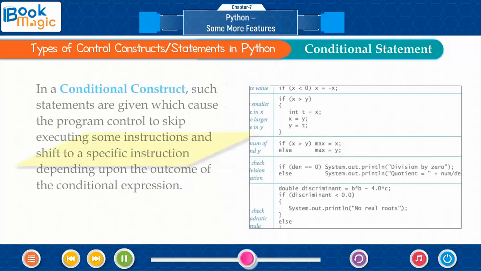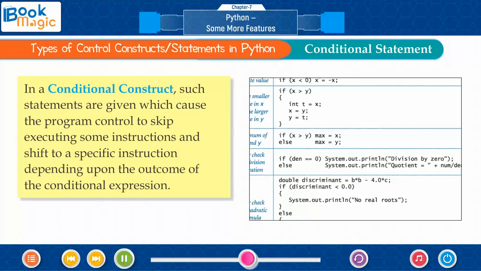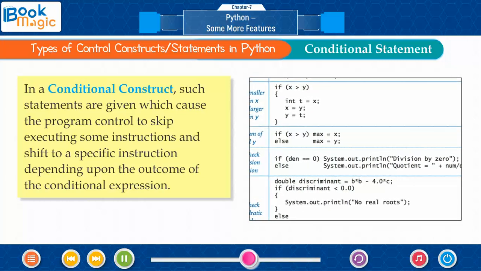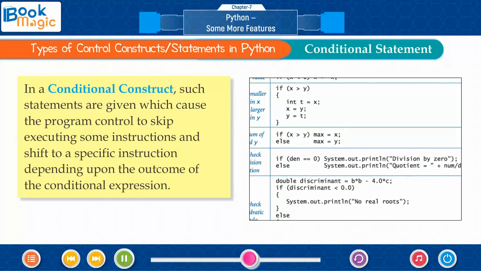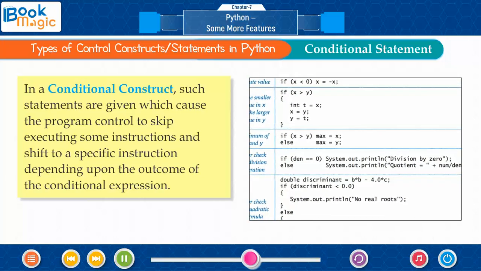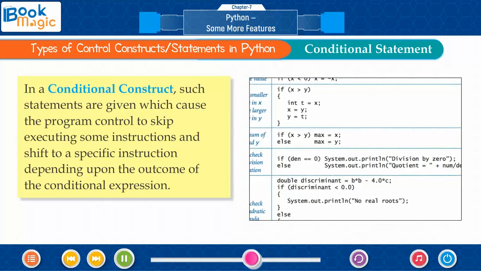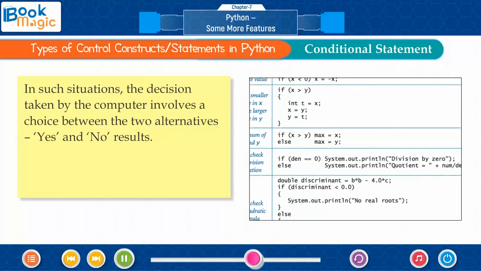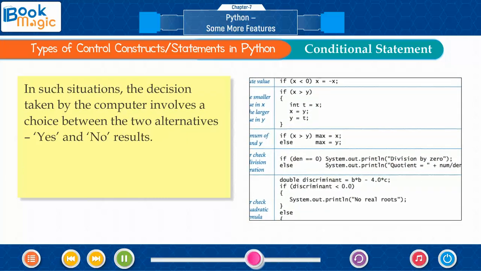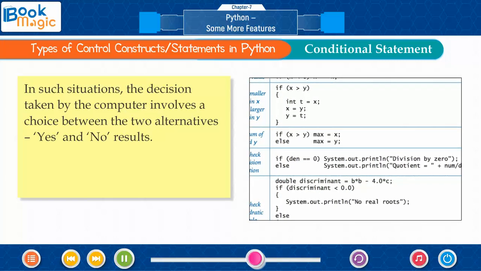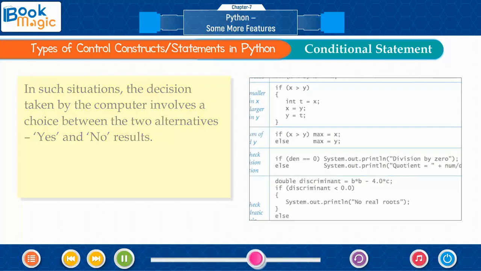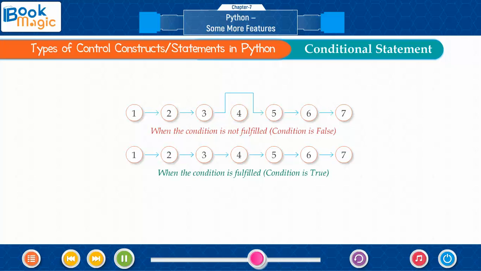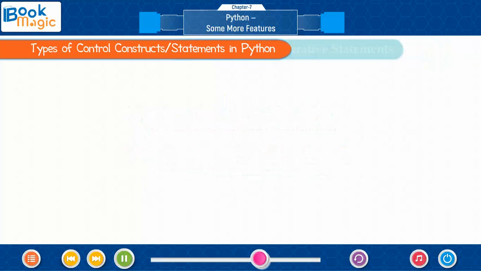Conditional statement. In a conditional construct, such statements are given which cause the program control to skip executing some instructions and shift to a specific instruction, depending upon the outcome of the conditional expression. In such situations, the decision taken by the computer involves a choice between two alternatives, yes and no results. When the condition is not fulfilled, the condition is false. When the condition is fulfilled, the condition is true.